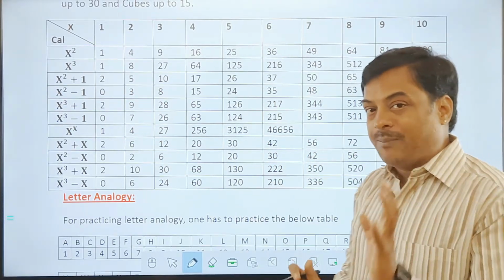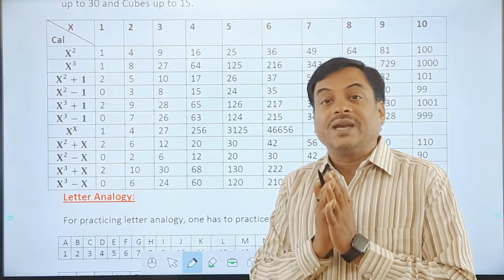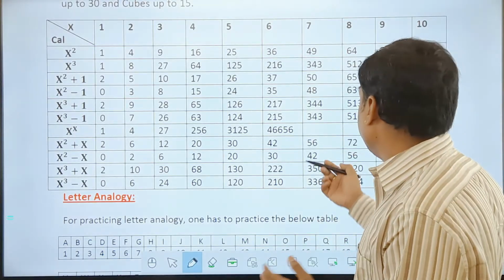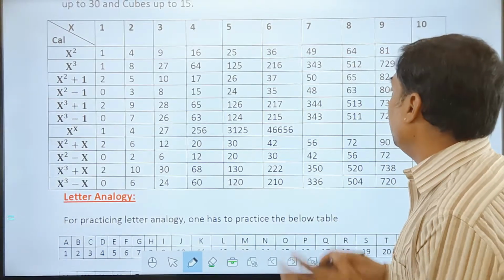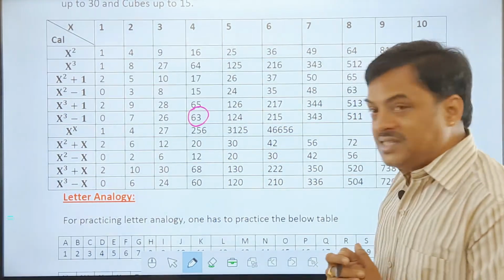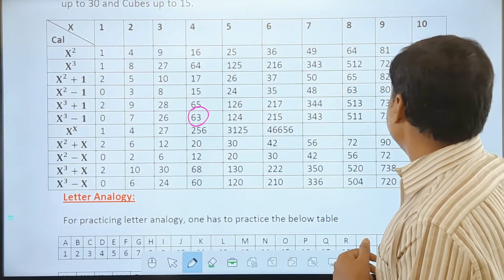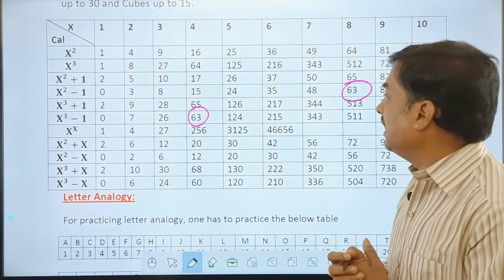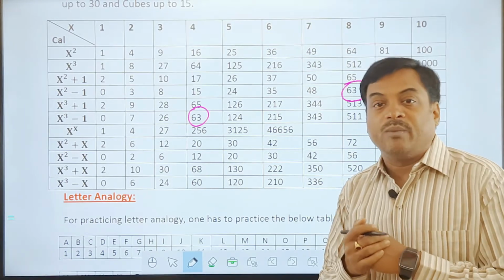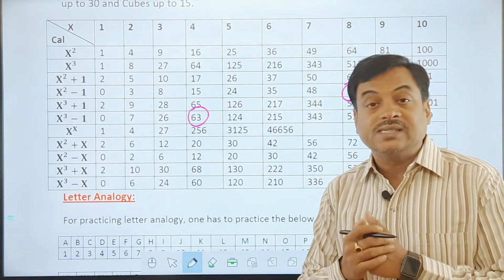Here what happens is, if I practice this table, I'll know how to recognize a particular number. For example, if I take a number like 63, if you search in this table, where is 63? If you observe, this is 63. I can take this number as 4 cube minus 1, and there is one more 63 here. I can take that as a perfect square minus 1, that is 8 square minus 1, which is 63.